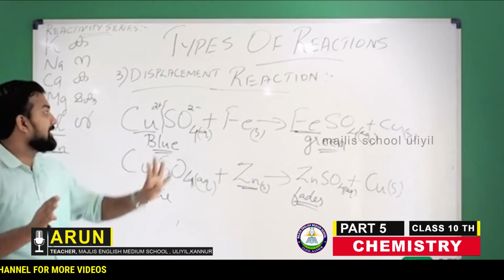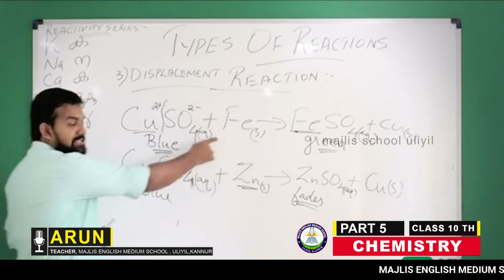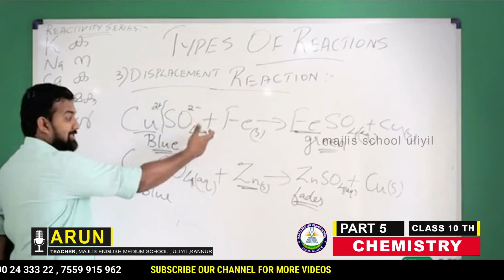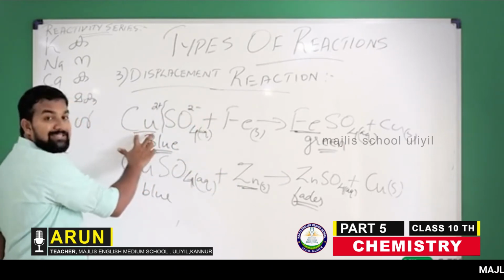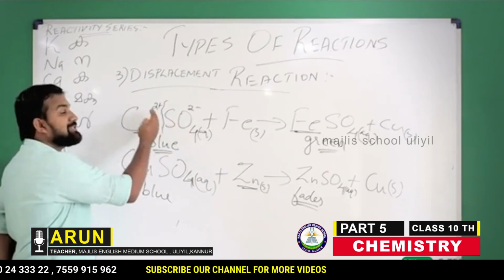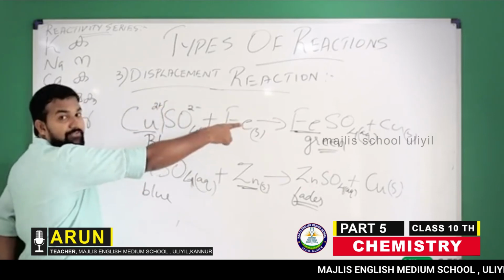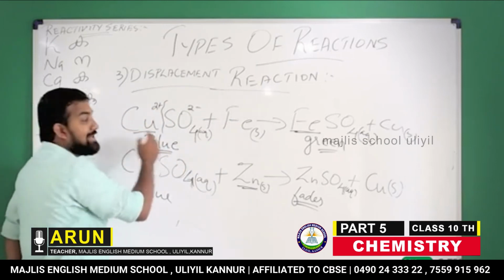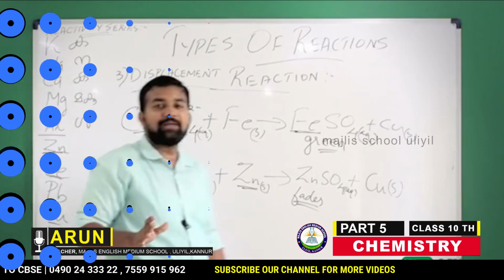So this is what happens in a displacement reaction. A highly reactive metal, iron or zinc, will displace a less reactive metal, copper. Displace means it will remove it and take its position, as in ferrous sulfate. A highly reactive metal will displace a less reactive metal in its solution. This is called a displacement reaction. I hope the idea is clear.